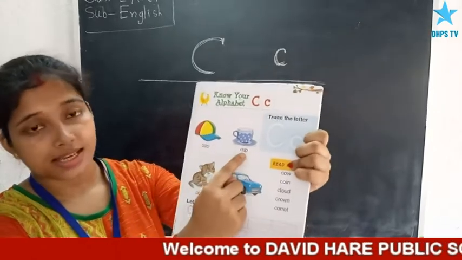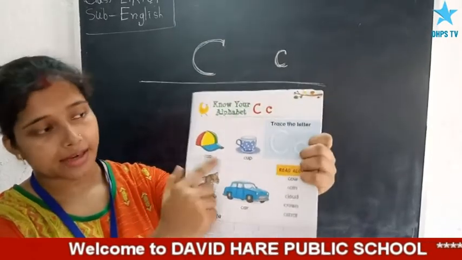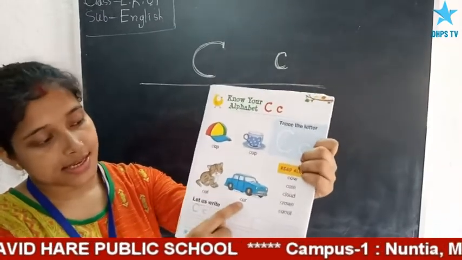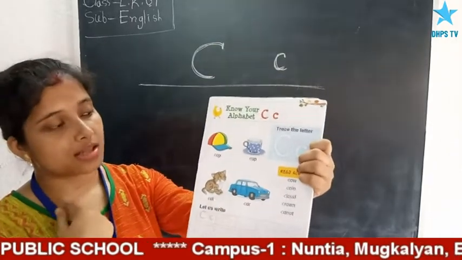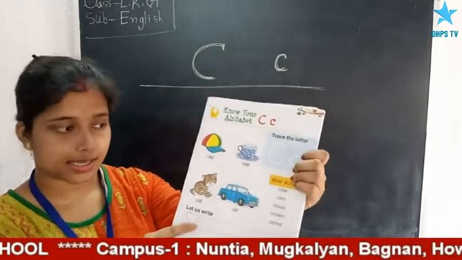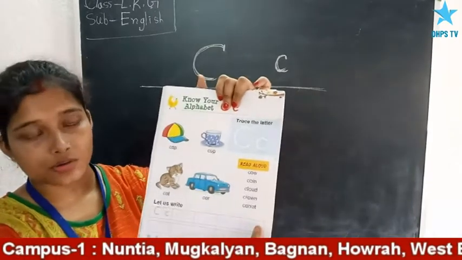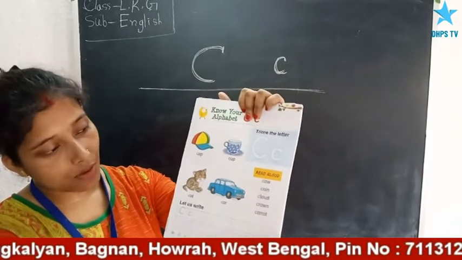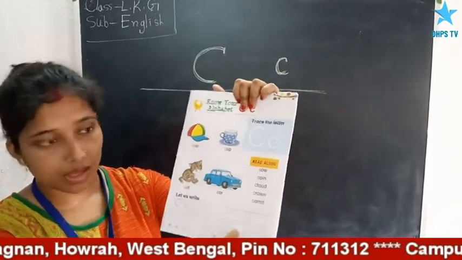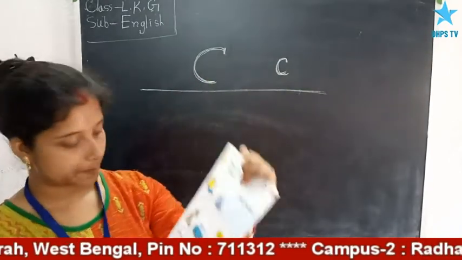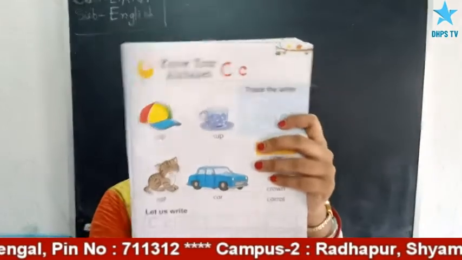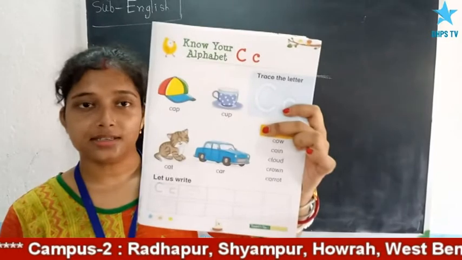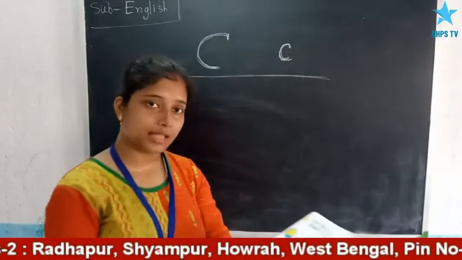Cap, then cup, C-A-P cap and C-U-P cup. Next C-A-T cat, C-A-R car. All these words start with the letter C. And here in this box also are some words that start with the letter C. Cow, coin, cloud, and carrot. Now here is the box for you. You have to fill this box with capital C and small c. Now turn the page.